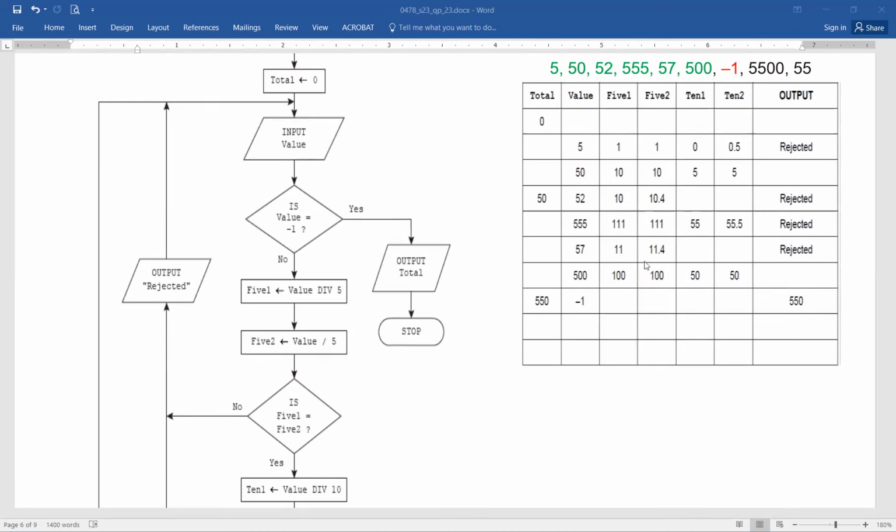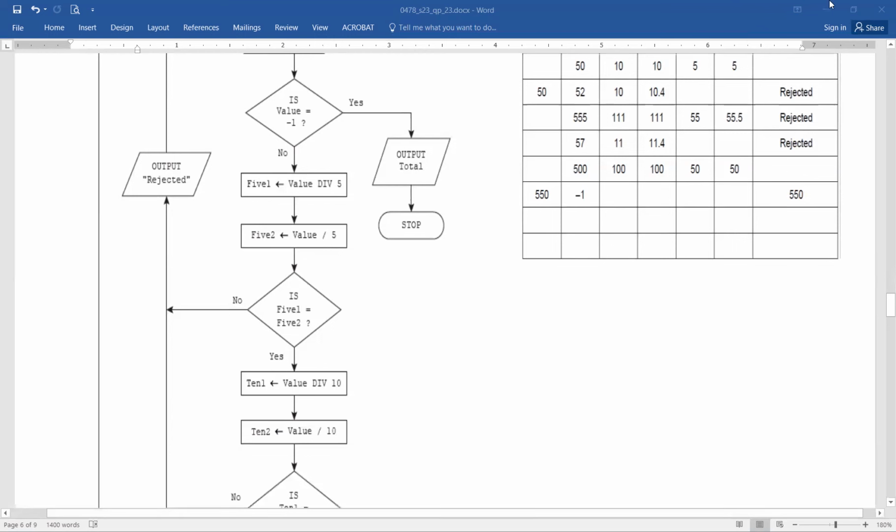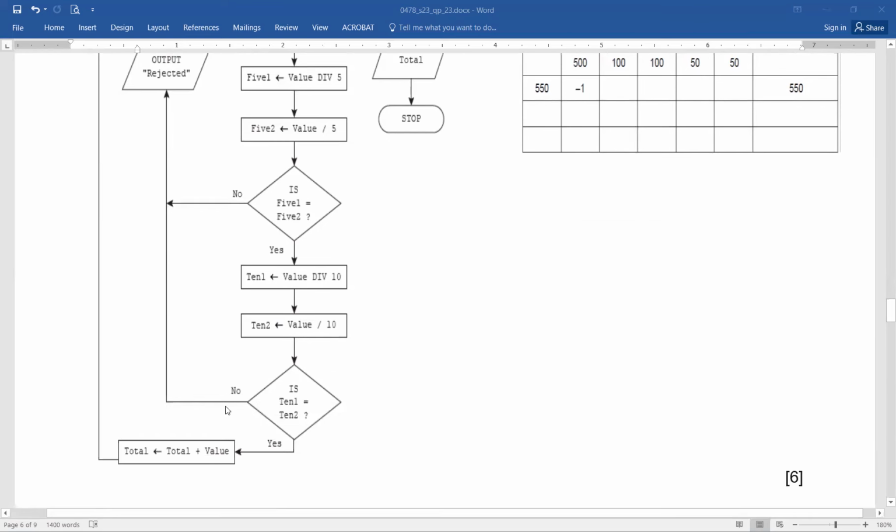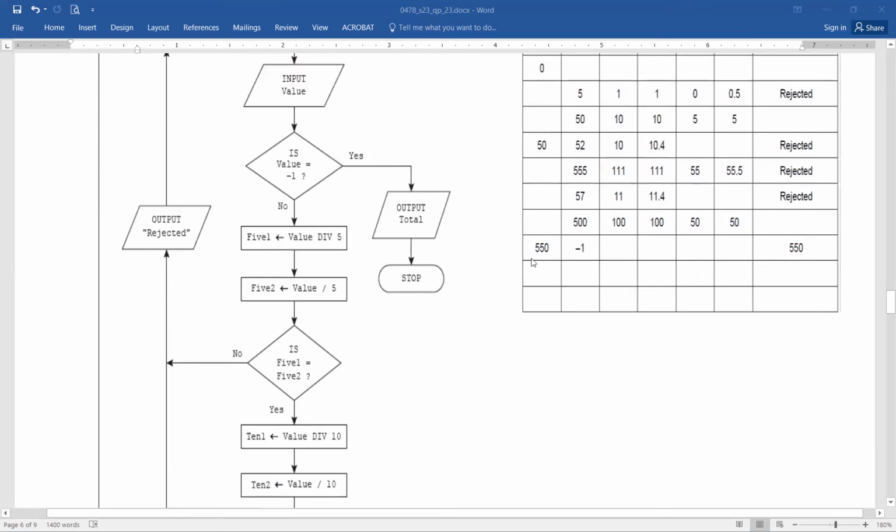And then we have 500. Again, you can see they're equal, 100 and 100. Equal, it moves down, performs division with 10. And division by 10, still it gives you the same result. They are equal. And since they are equal, that's why they are simply added to the value of total. And you can see the earlier value was 50 plus the new value 500 makes it 550.